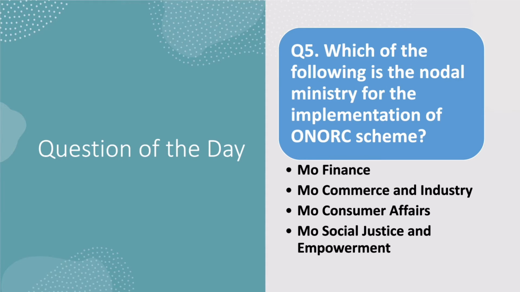So this is the question of the day from yesterday. Which of the following is the nodal ministry for the implementation of One Nation One Ration Card scheme? The answer to this question is Ministry of Consumer Affairs.